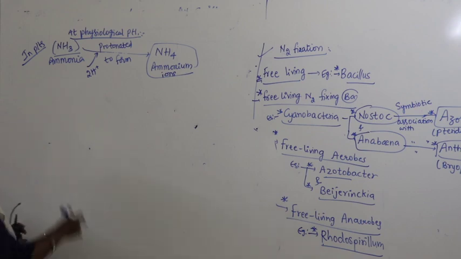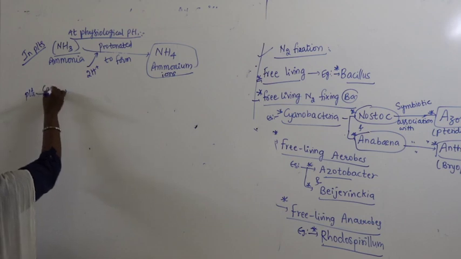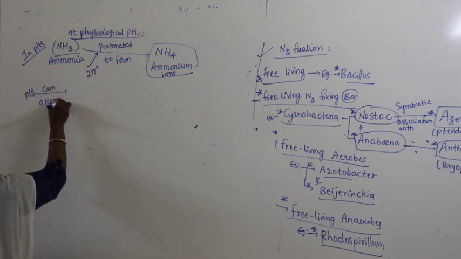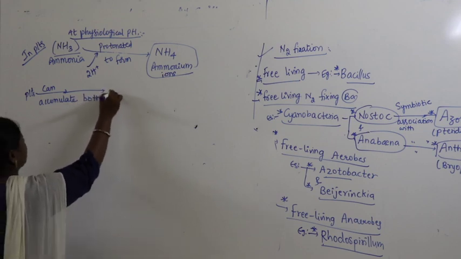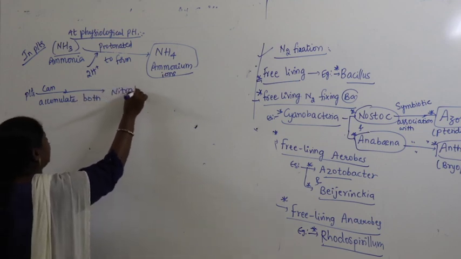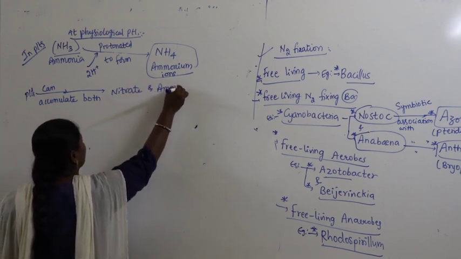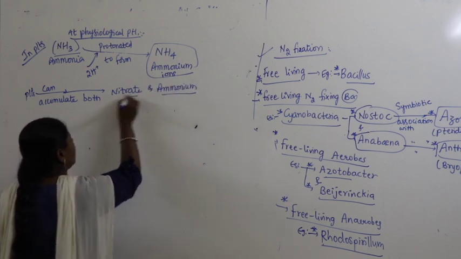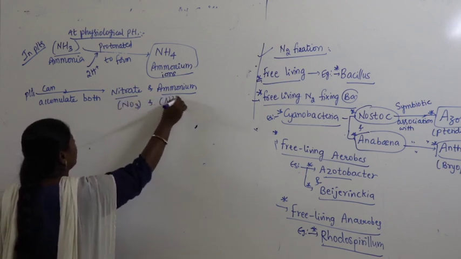So generally, when ammonium is produced, plants can accumulate both nitrate and ammonium. Nitrate means NO3, and also ammonium.